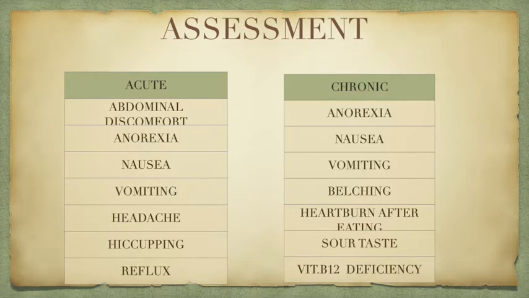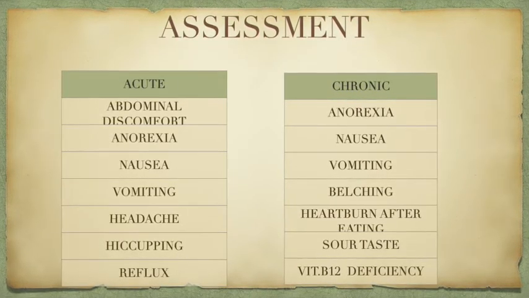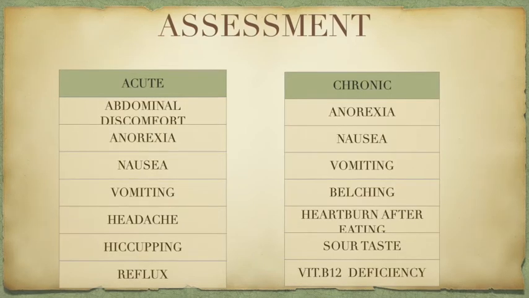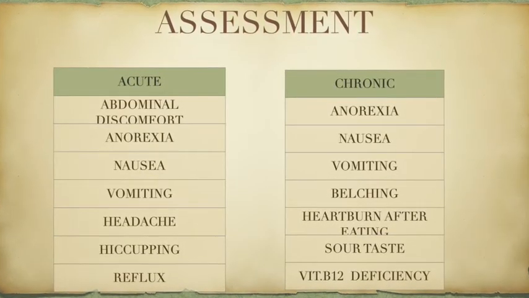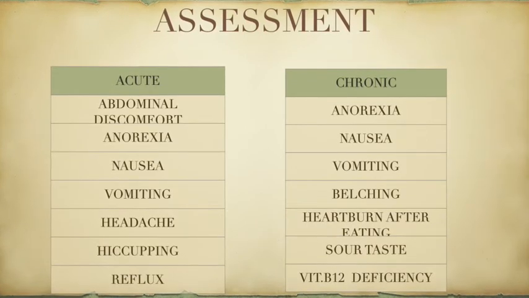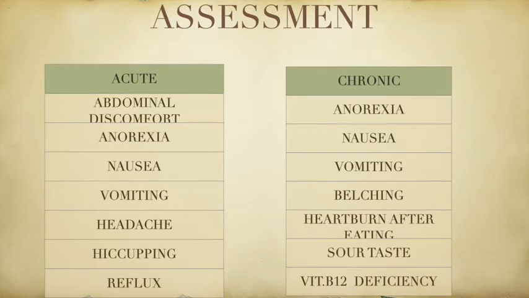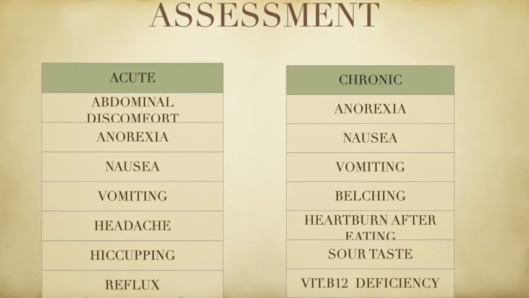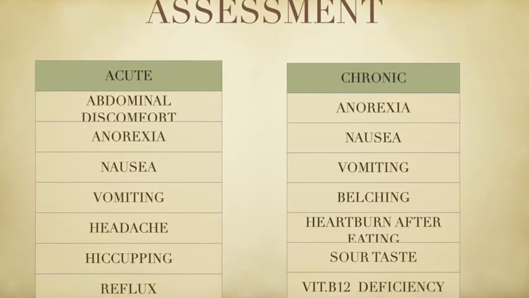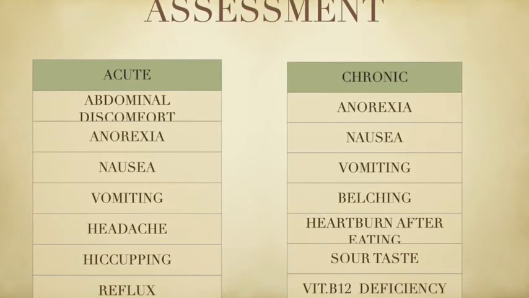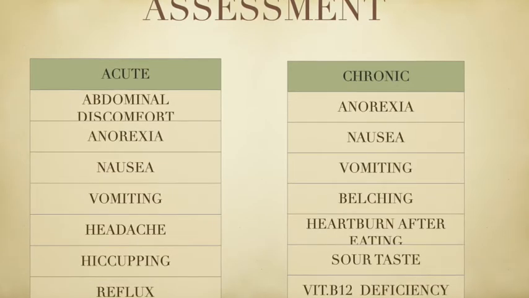Moving to the assessment, let's see the acute first, which includes abdominal discomfort. This is a condition associated with the gastric mucosa or the stomach, so abdominal discomfort definitely will be there. Then anorexia, nausea, vomiting, headache, hiccups, reflux. These all come under acute. Moving to the chronic: anorexia, nausea, vomiting, then belching, heartburn after eating, sour taste will be there, and chances for vitamin B12 deficiency.